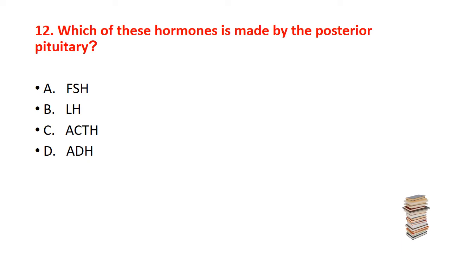Now the question is 12. Which of these hormone is made by the posterior pituitary? First option A, follicle stimulating hormone FSH, B, LH, luteinizing hormone, C, ACTH, adrenocorticotropic hormone, D, antidiuretic hormone or ADH. The correct answer is D, ADH, antidiuretic hormone.